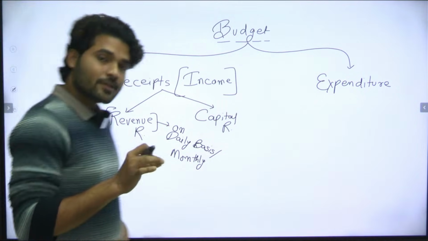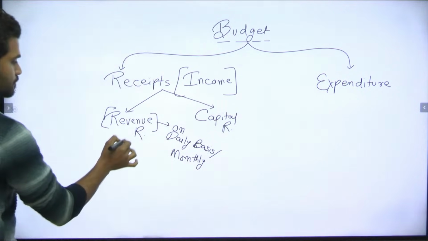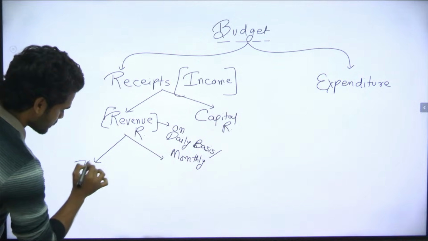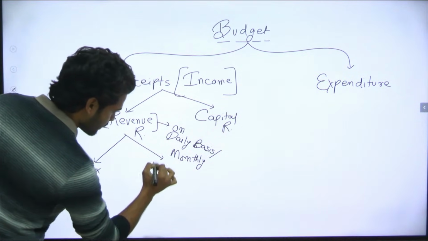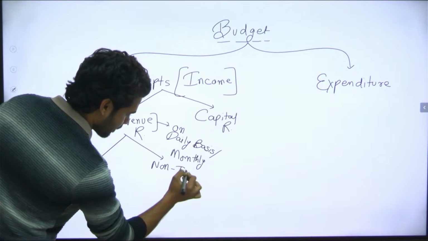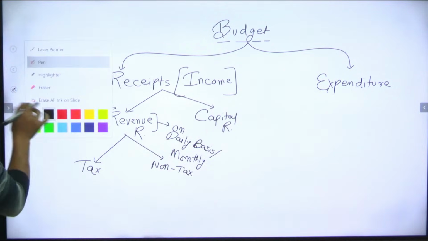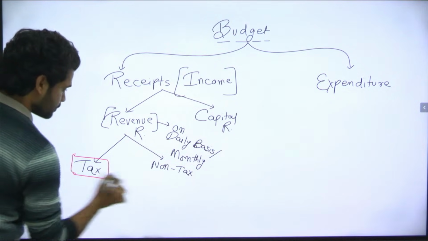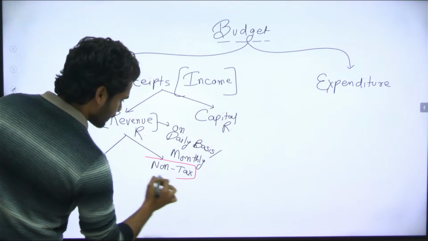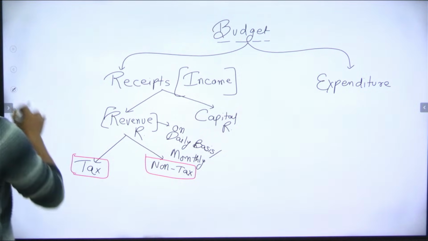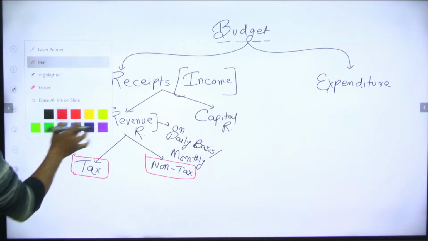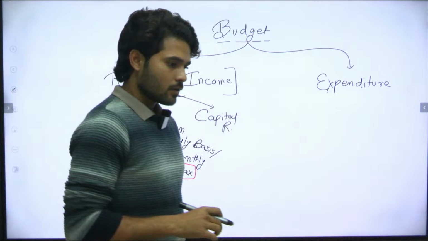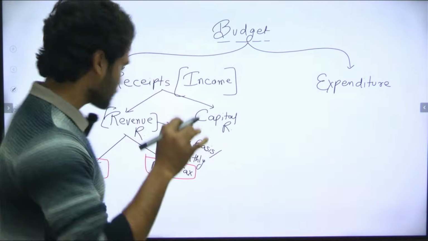So revenue receipts have two types. First is tax and second is non-tax. Okay. So what components come under tax?